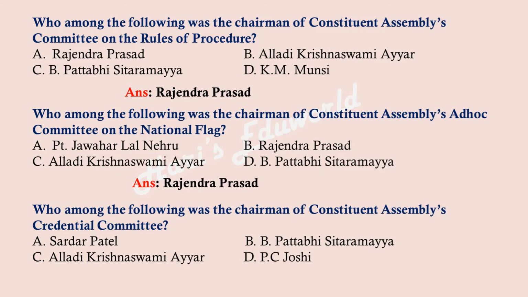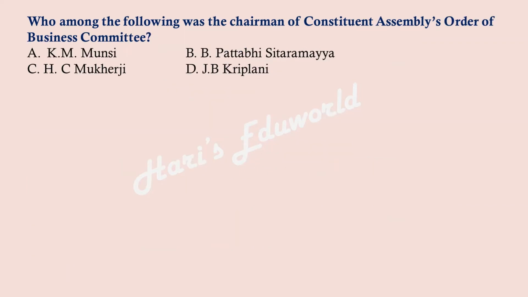Who among the following was the chairman of the Constituent Assembly's Credential Committee? A, Sardar Patel; B, Pattabhi Sitaramayya; C, Alladi Krishnaswamy Iyer; D, P.C. Joshi. The right answer is option C, Alladi Krishnaswamy Iyer. Who among the following was the chairman of the Constituent Assembly's Order of Business Committee? K.M. Munshi, Pattabhi Sitaramayya, H.C. Mukherjee, J.P. Kripalani. The right answer is option A, K.M. Munshi.